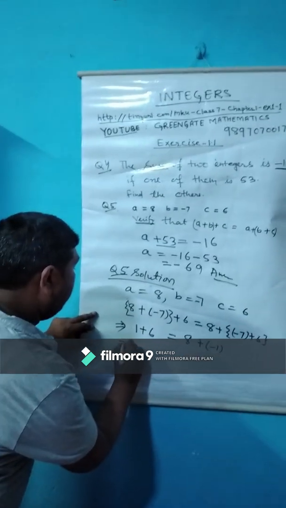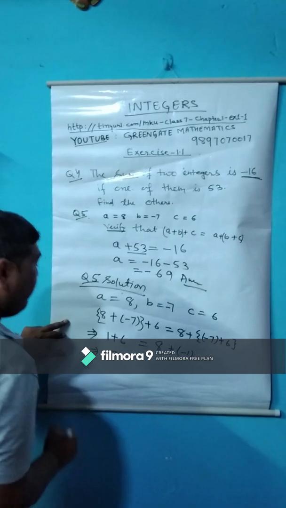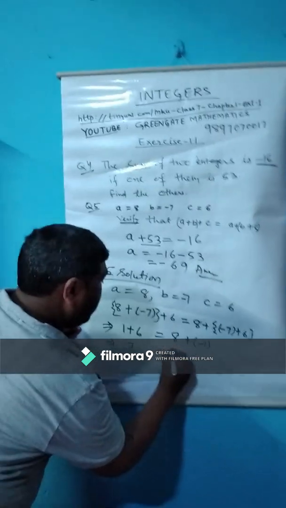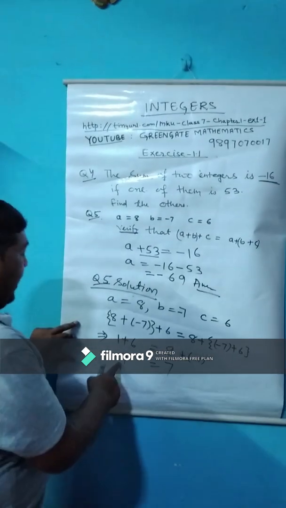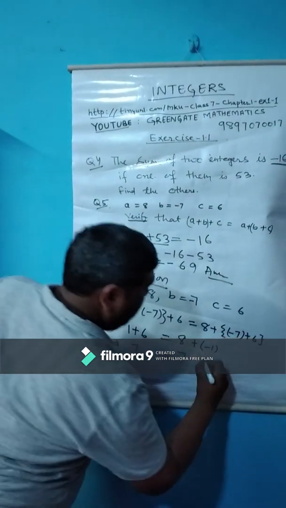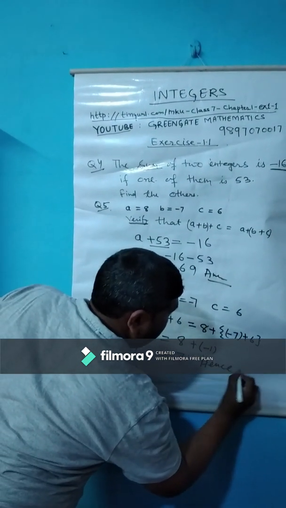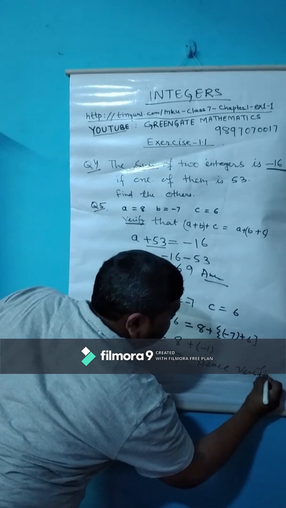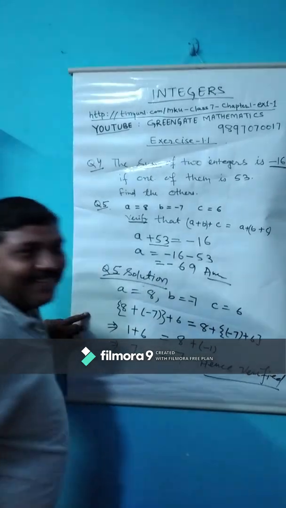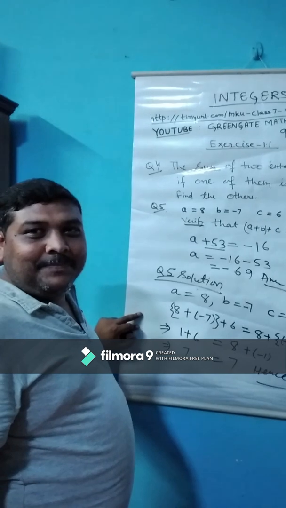Understand? So it will be 7, and this one is also 7. Now LHS equal to RHS, hence verified. Okay, children?